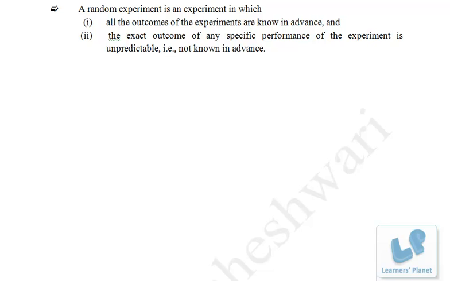But you know that there are six possibilities. Either number one will appear, two dots will appear, three dots, four dots, five dots, or six dots will appear, right? So you know all the outcomes, but which outcome will appear, you don't know, or you don't have any control over it. So that's called a random experiment, right? Precisely, the outcome of the event is not predictable.